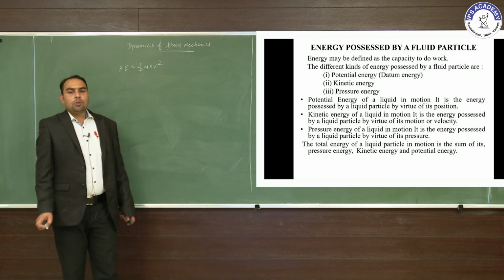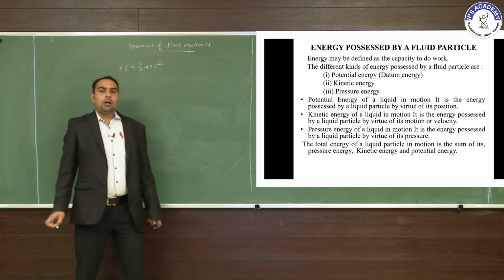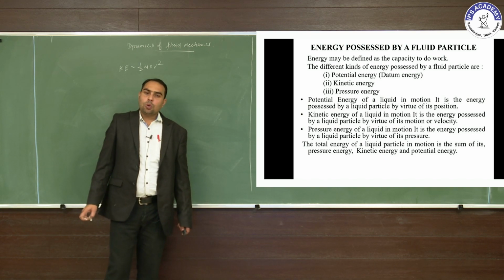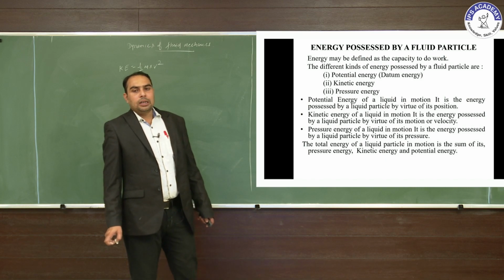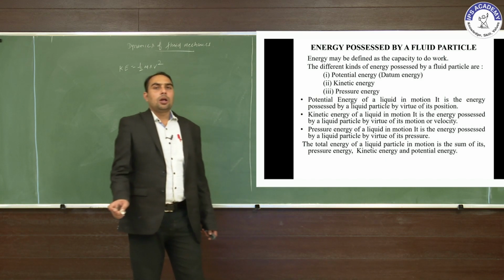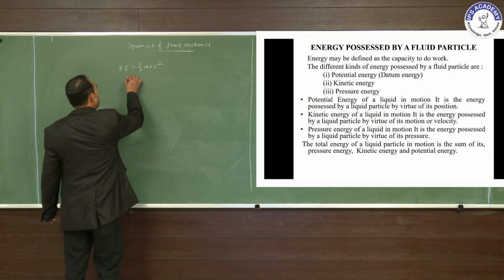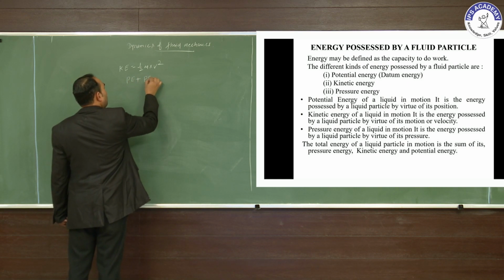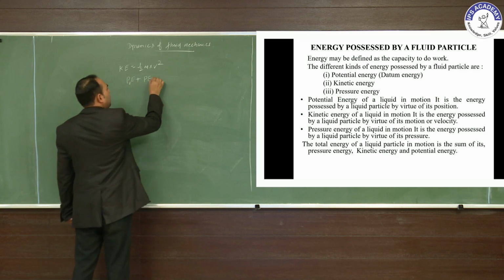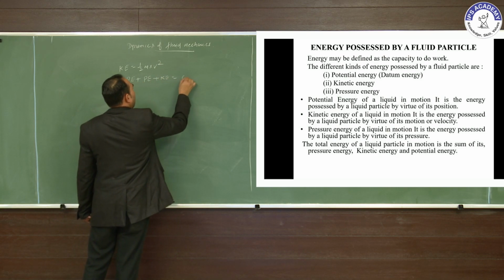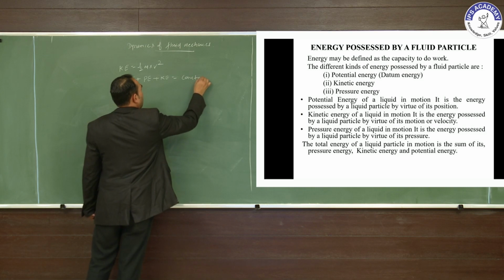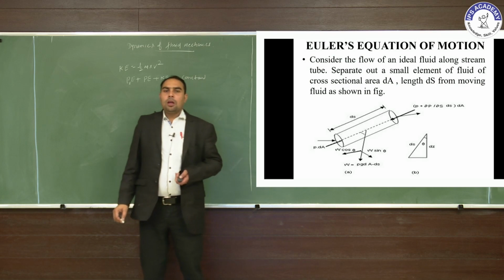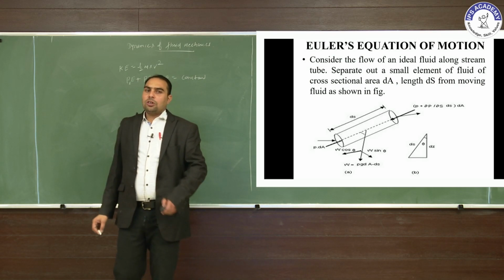Pressure energy of the liquid in motion is the energy possessed by a liquid particle by virtue of its pressure. The total energy of the liquid particle in motion is the sum of its pressure energy plus potential energy plus kinetic energy, which is equal to constant in case of the fluid in motion. That is the Euler equation of motion.